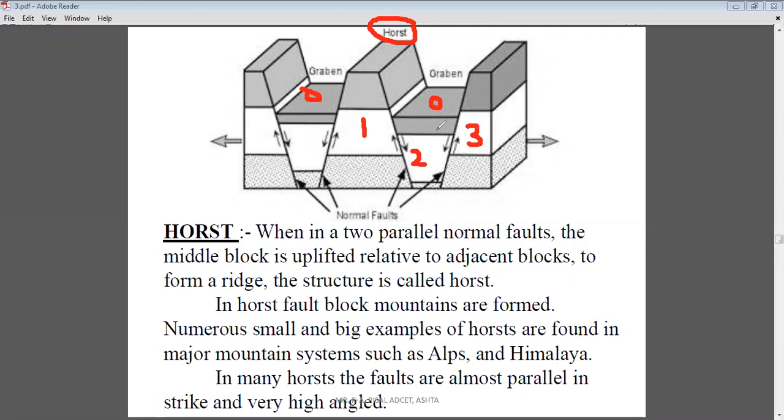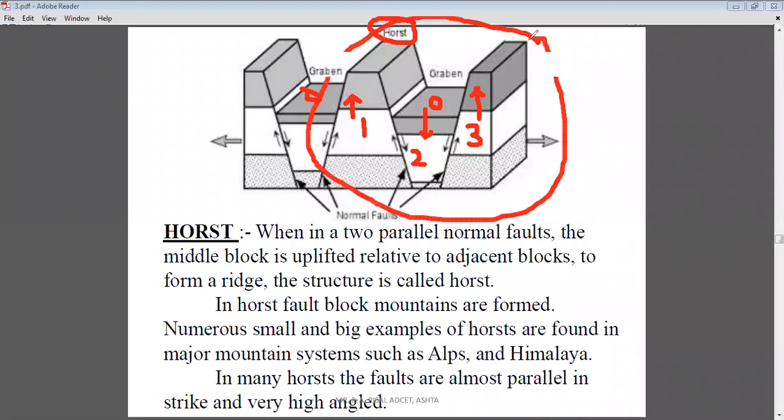Now what you observe here is that the middle block moves downward, and the adjacent two blocks move in the upward direction. So the first and third blocks move upward, and the middle block moves downward. That's why in these three blocks you can see the middle block is at the lower level, and the adjacent first and third blocks move upward.